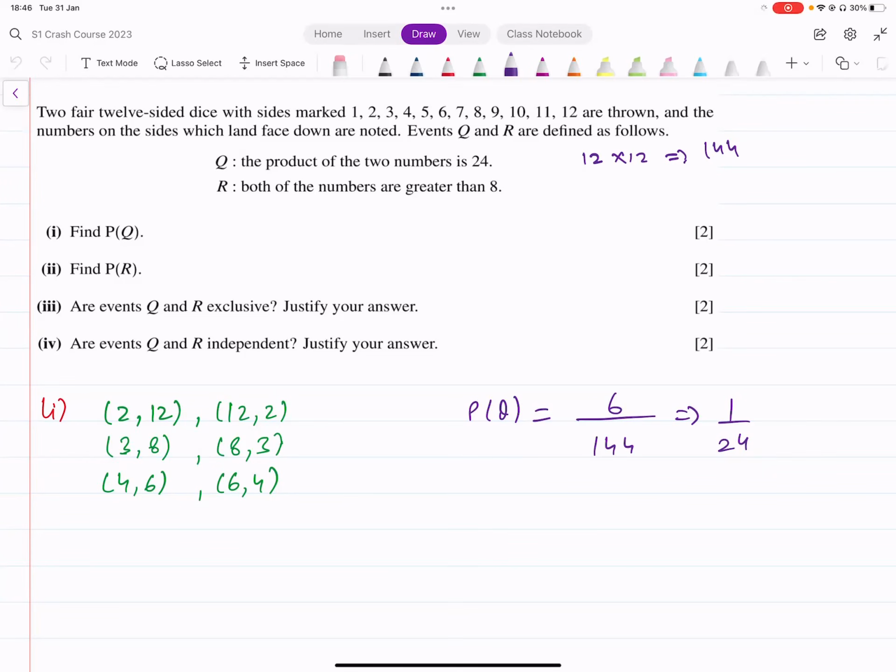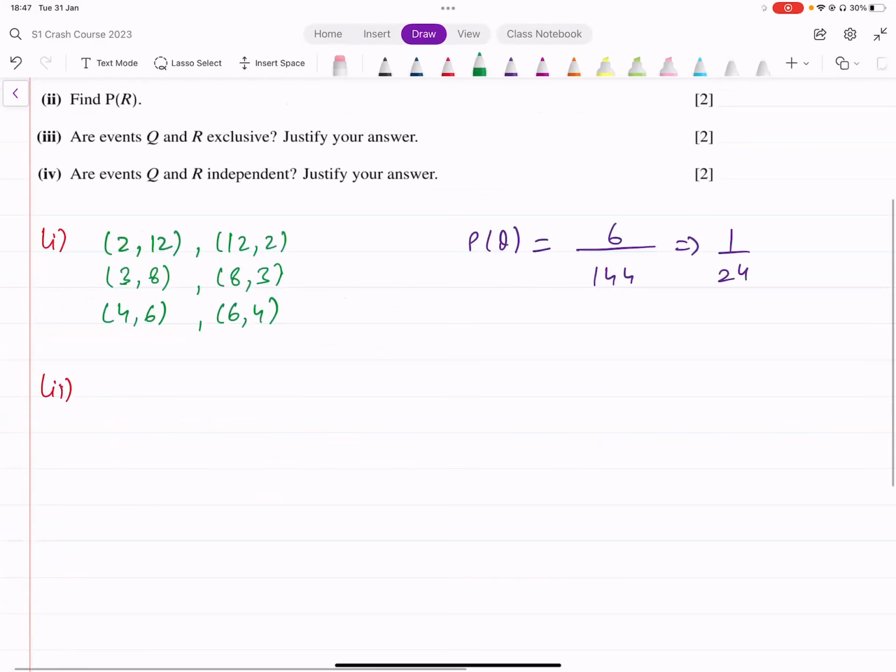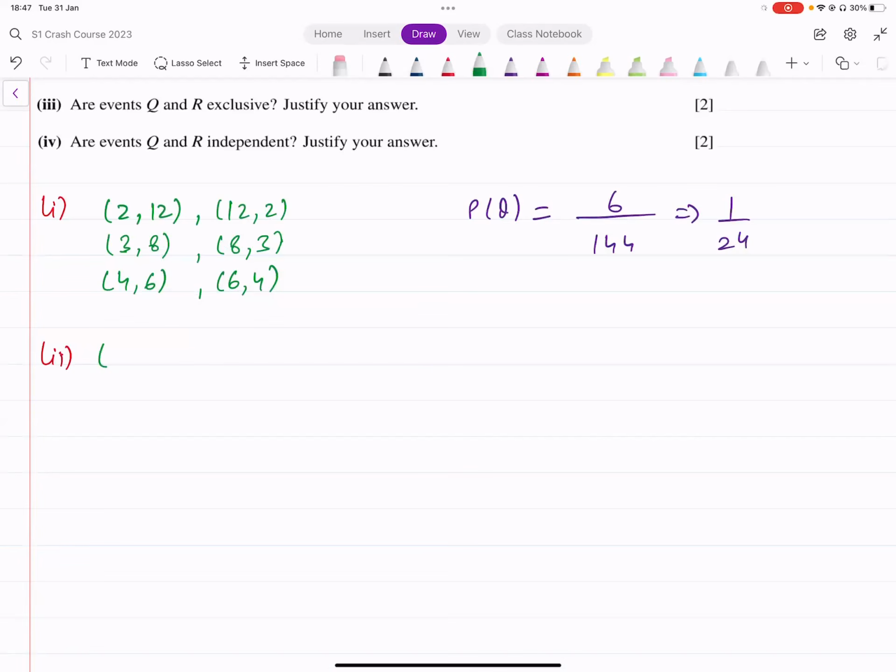Now, let's look at the second one. Now it says find the probability of R. Okay, find the probability of R. What's event R? Event R is that both of the numbers are greater than 8. So we are throwing 2 dice. Both the numbers that we get on the dice are greater than 8. Find the probability of that. Now, what could our options be in that case? Both numbers have to be greater than 8. So 8 is not included, remember.